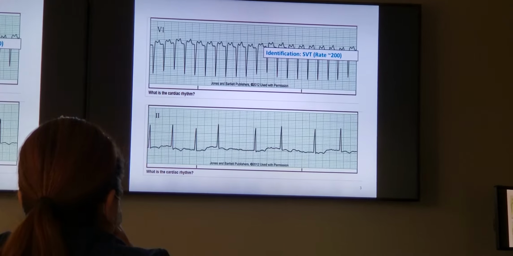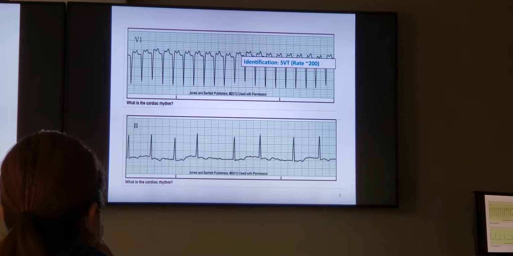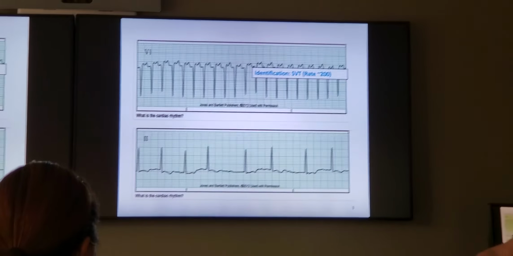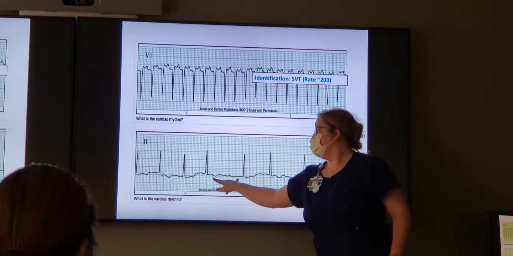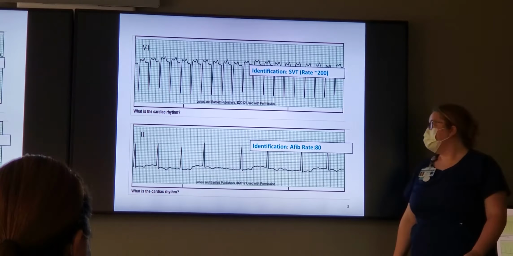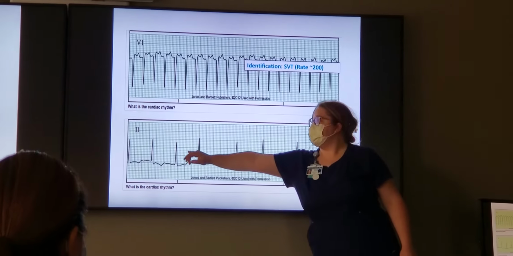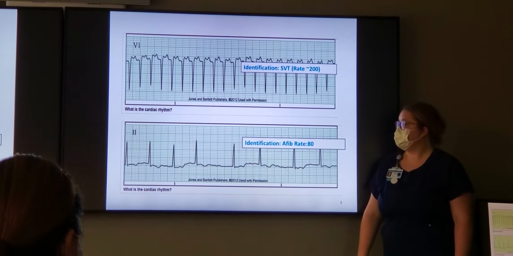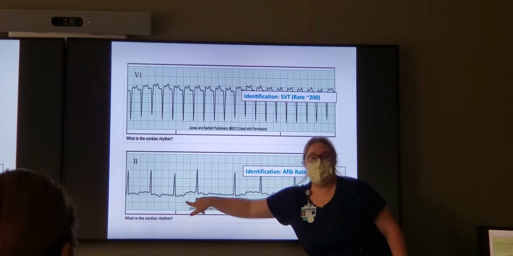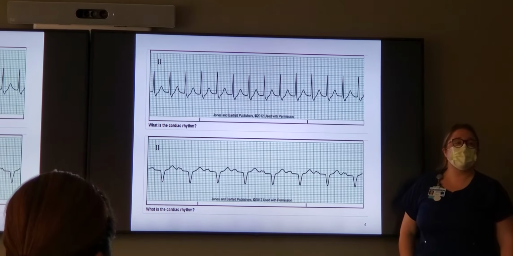Good. Our bottom one, are we regular or irregular? Irregular. Okay, do we have P waves? No P waves, right? No discernible P waves. What would you call this? AFib. What type of fib is this? AFib, good job. Our rate is around 80. Let's count that. 1, 2, 3, 4, 5, 6, 7, 8. So my trees and then my forest, see how my forest is chaotic? It's all different, right?